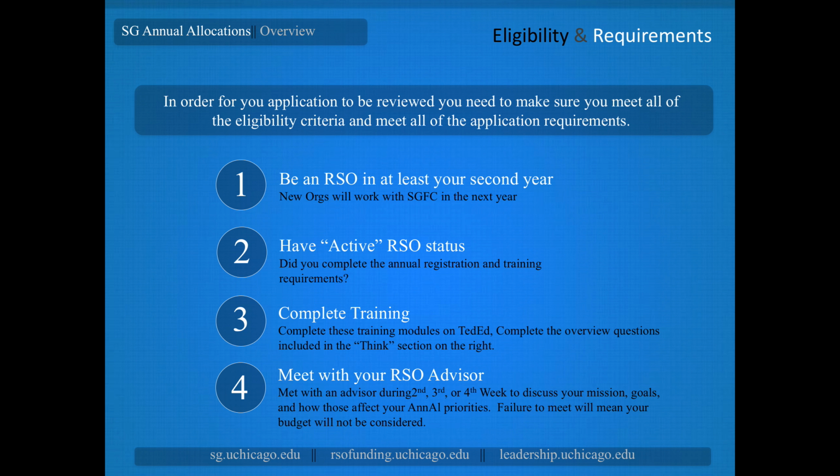You will be able to apply to SGFC or CSF next year for any programs not funded through ANAL, whether or not you included them on your annual budget. So, don't rush to submit an annual budget for a program that isn't ready.